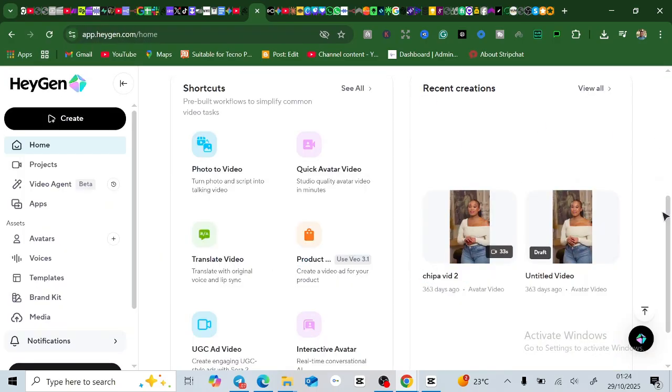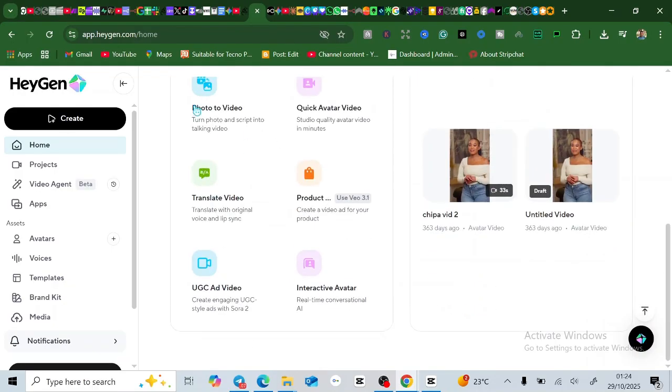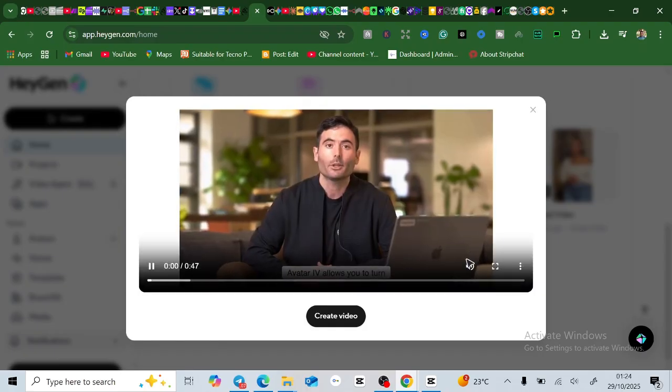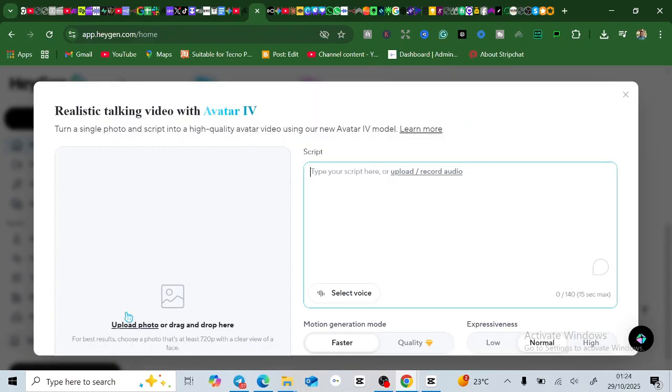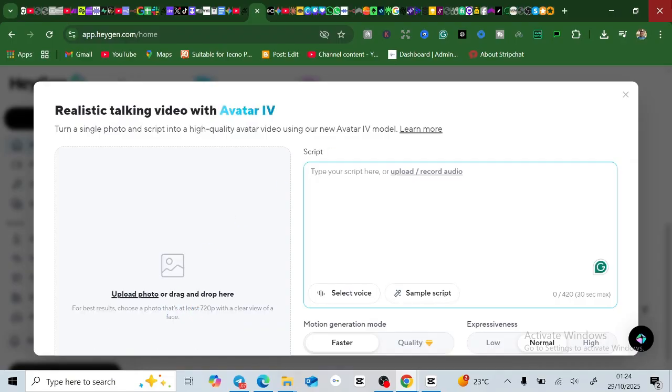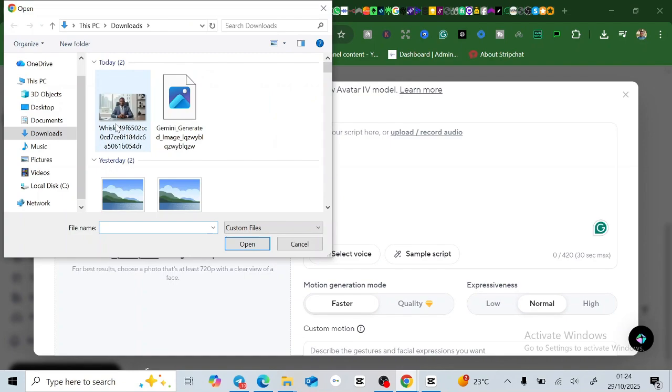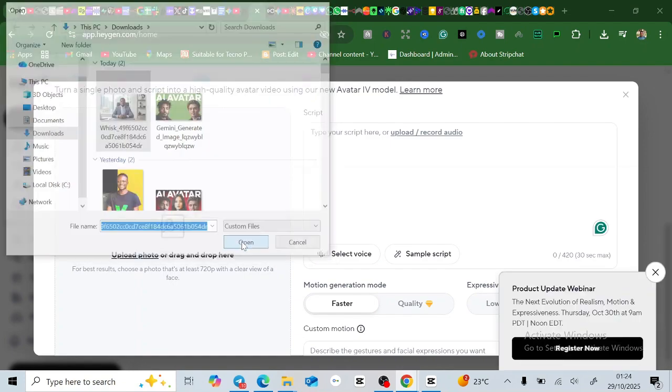So what we're going to do next is scroll down. You scroll down here and then you see this photo to video. So we're going to click and turn photos to video. So good. What we're going to do now is create. Here we're going to upload the image that we just downloaded. Just tap on upload and then let's go to downloads, and then let's just open it.